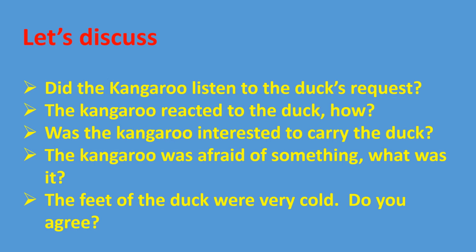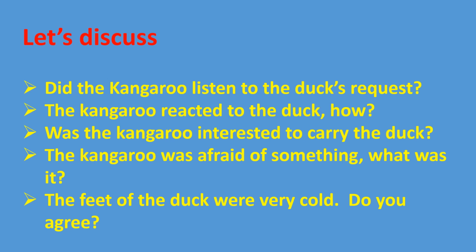When you make a request to your friend, your friend doesn't want to disappoint you sometimes. Similarly, here the kangaroo doesn't want to disappoint the duck. So, it told about its feet, which are wet and cold. Although it is interested, it was afraid of the duck's cold feet. This is how the kangaroo reacted to the duck.